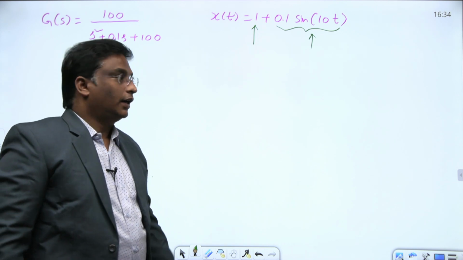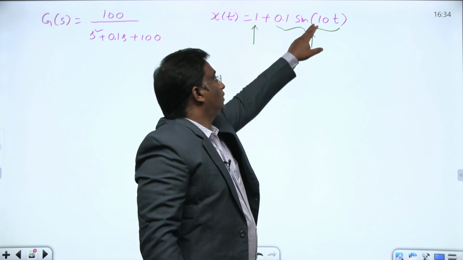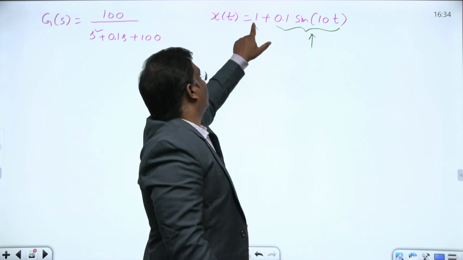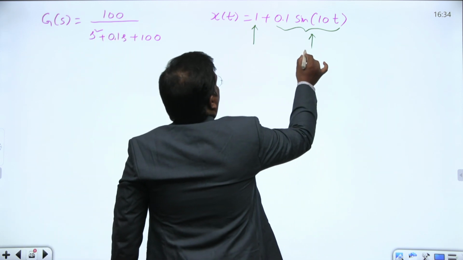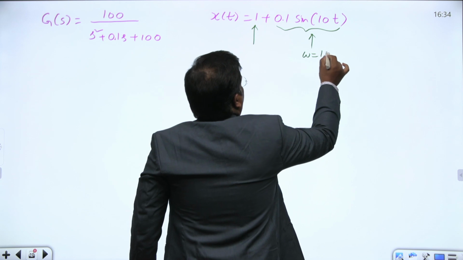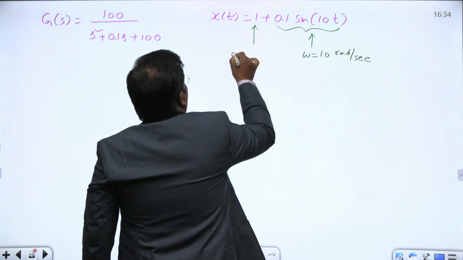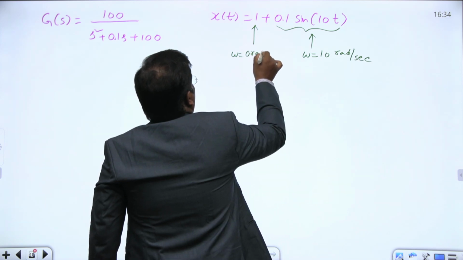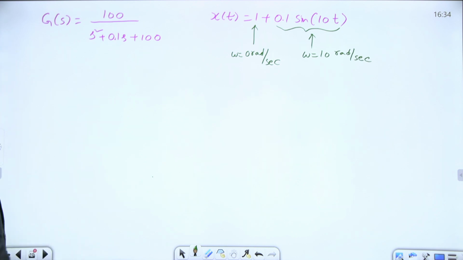This is working at a frequency omega equal to 10, this is working at a frequency omega equal to 0. Two different frequencies of operation: omega equal to 10 radians per second, and DC, omega equal to 0 radians per second.